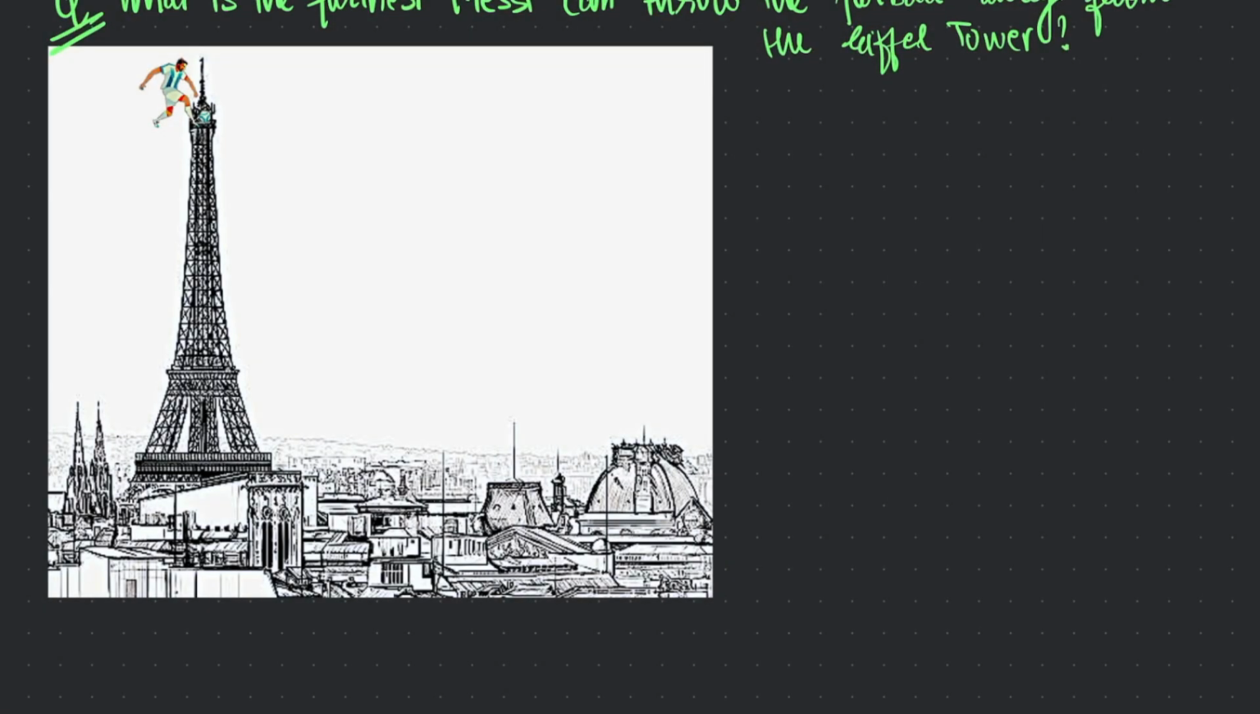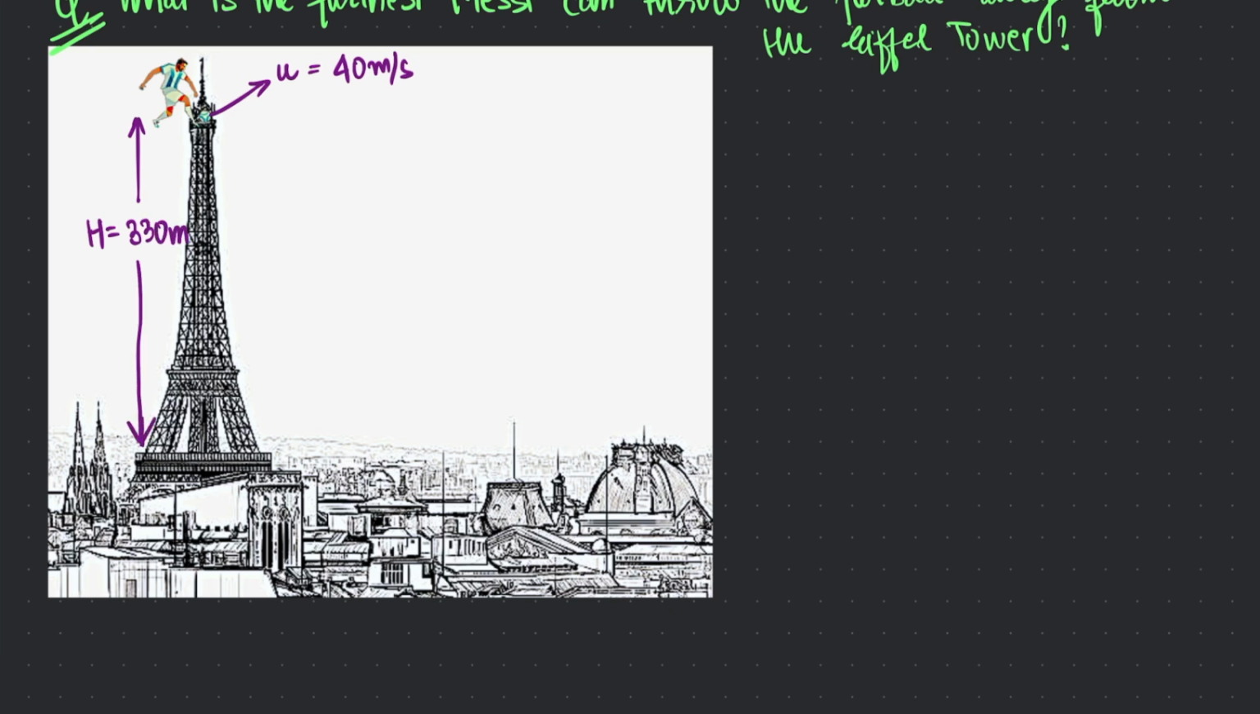So here we want to answer the question, what's the furthest Messi can throw the football away from the Eiffel Tower? Now, what we know so far is that Messi is capable of hitting the ball with a speed of 40 meters per second. We know that the height of the Eiffel Tower, let's call it h, is about 330 meters.